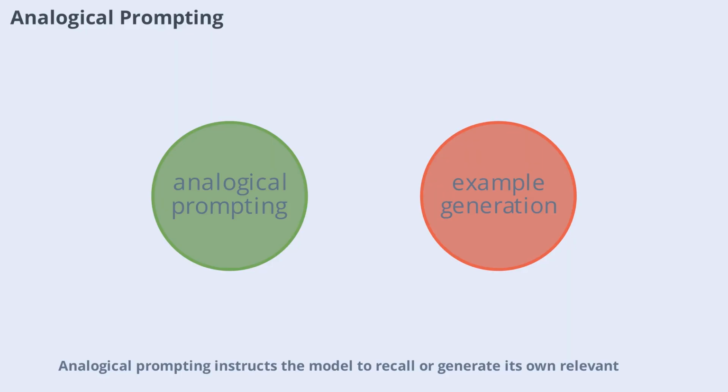Analogical prompting instructs the model to recall or generate its own relevant examples of similar problems and solutions before tackling the user's specific problem.